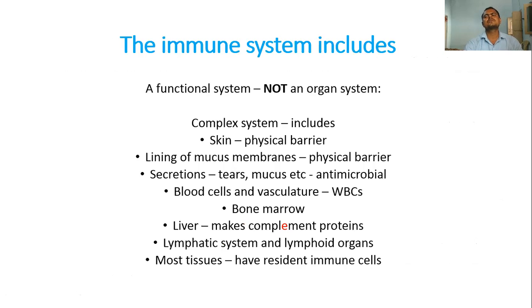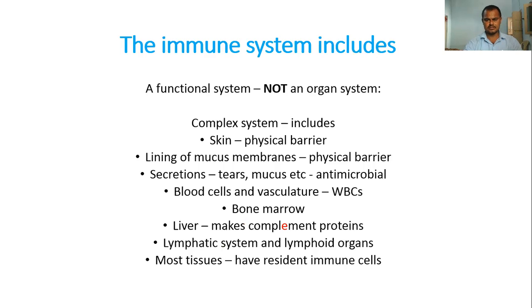So what does the immune system contain? The immune system is a functional system, not an organ system. As I already told you, it is not related to a single organ. The immune system is made up of a complex of items: organs and tissues, cells, and cell products. The combination of these things makes the functional system which is called the immune system.